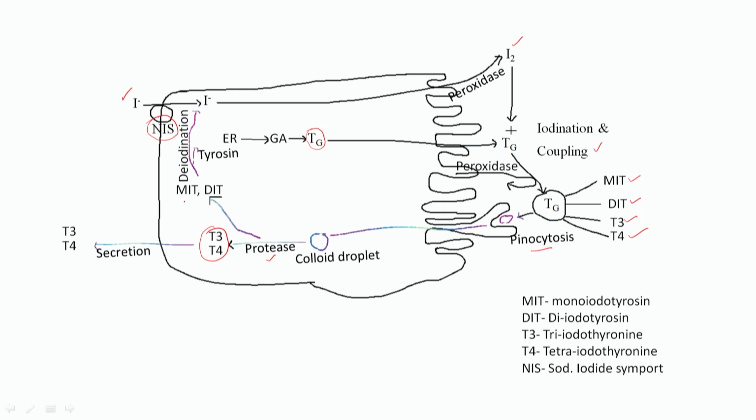The major part will go as monoiodotyrosine and diiodotyrosine, and then again one important enzyme is there, called deiodinase. Deiodination will take place, and whatever iodine is there will be released, and again this cycle will continue. Whatever 25% is released in the form of T3 and T4 will come into the circulation and do their actions. So, this is how synthesis and release of the thyroid hormone takes place.